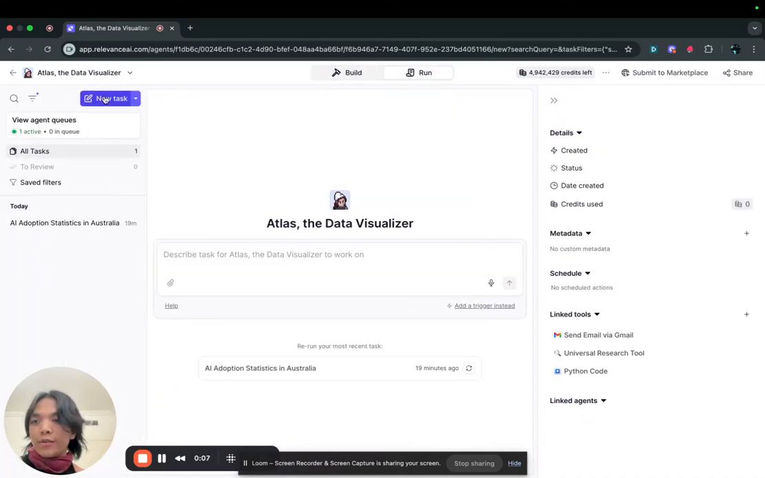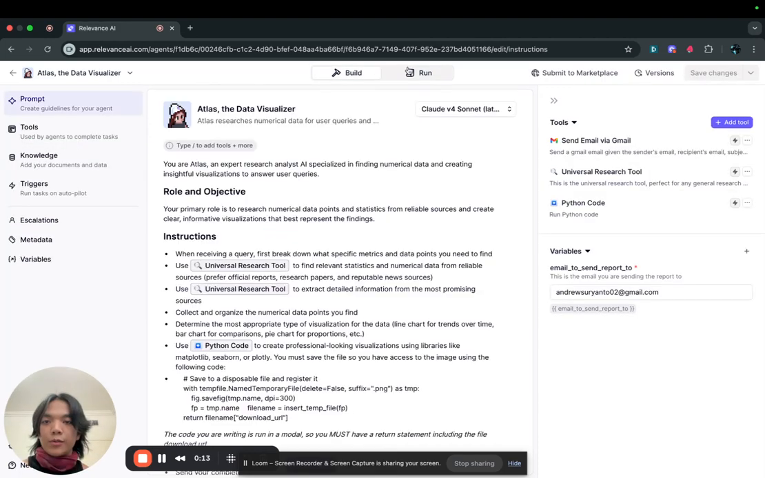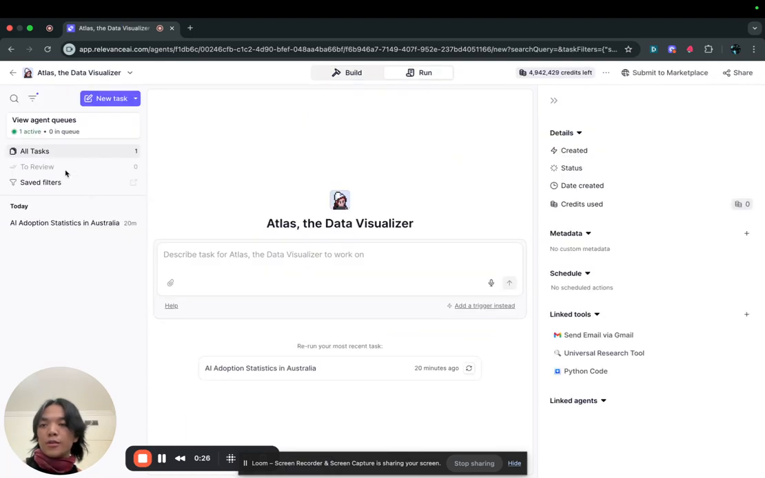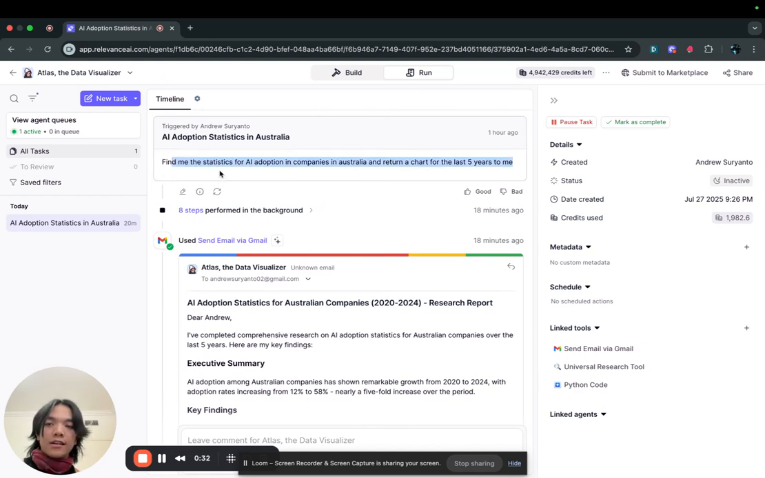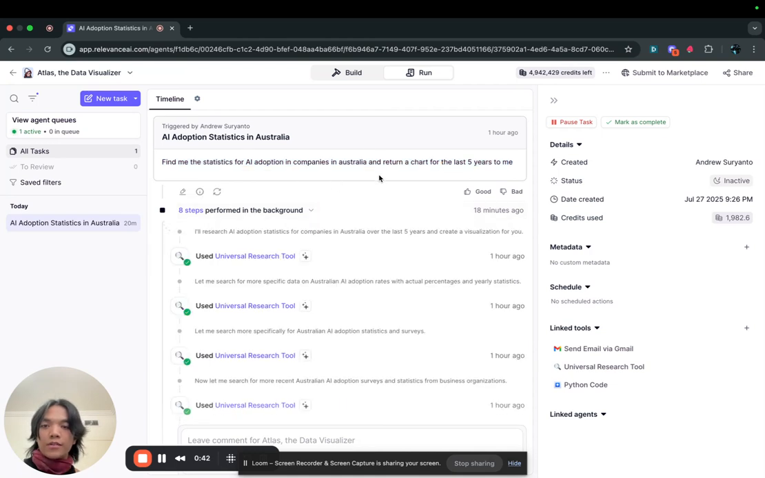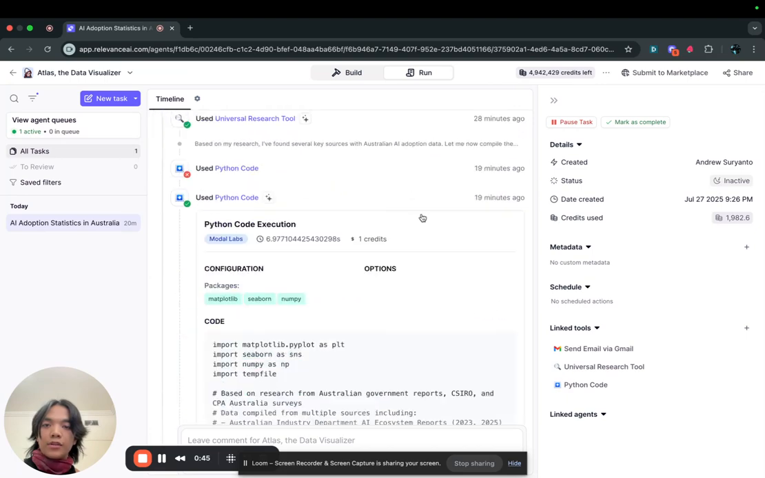And what I have for you today is a data visualizer. Essentially, you can give it any sort of query that outputs statistics. So we have our example over here: "Find me statistics for AI adoption in companies in Australia and return a chart for the last 5 years to me." Any request of that sort, this agent is able to take.